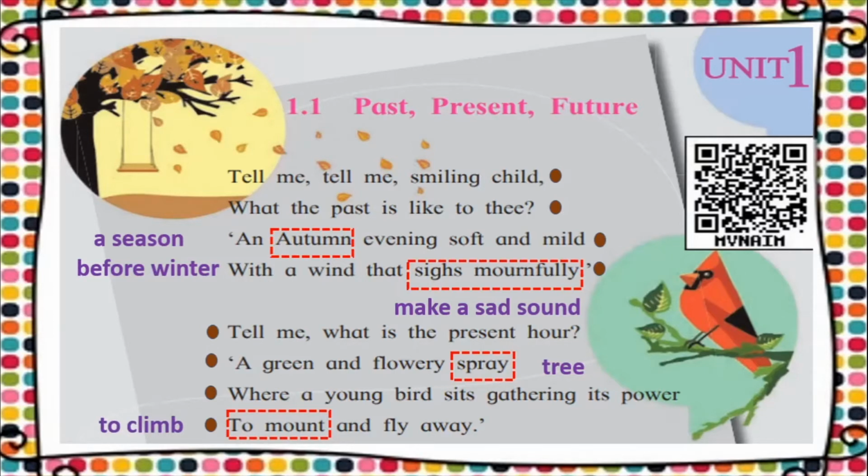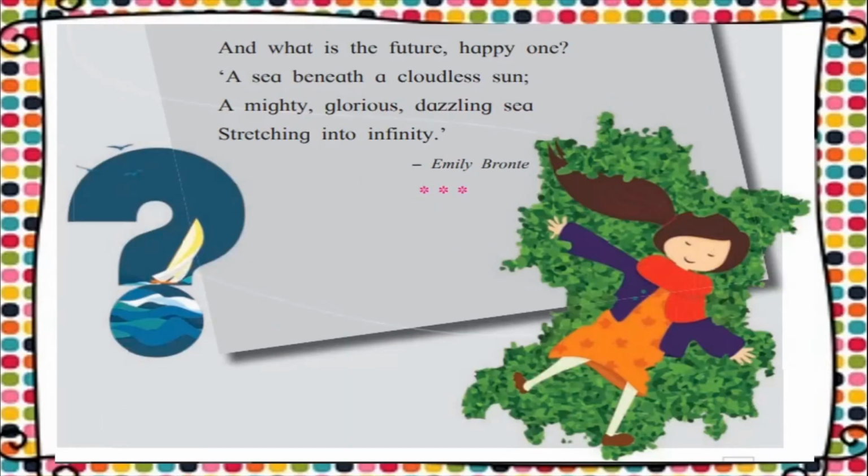So that means in the present, the child is preparing for its future life. The child is in a mood to learn new things. He is expecting something good to happen with him, and he is all ready to act now, to mount and to fly away. Let's look at the next stanza in our poem. And what is the future happy one? So again, the poet is asking the child, and what is the future? The past is autumn, and the present is when you're getting ready to fly. And what is the future happy one?